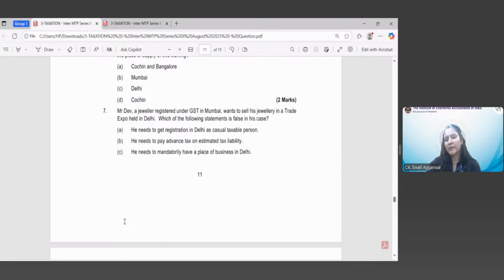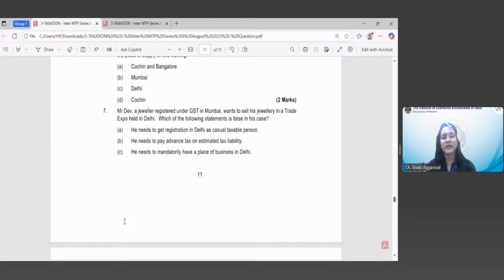So one important point: when you read the question, I request all of you, please read it carefully. Here, the catch is that the requirement of the question is which of the following statements is false in this case. What happens in the examination scenario is that when we read the question, we read with preconceived concepts, preconceived information in our mind. We just read what we see.